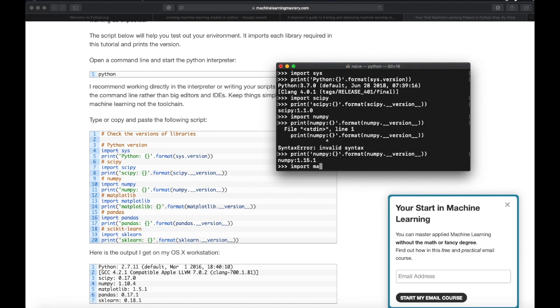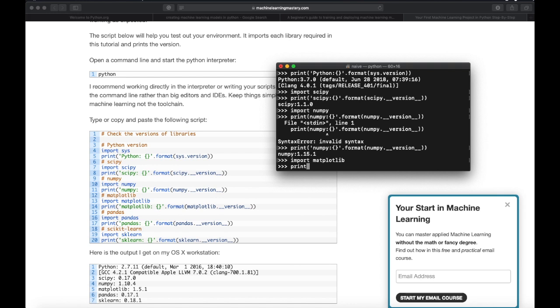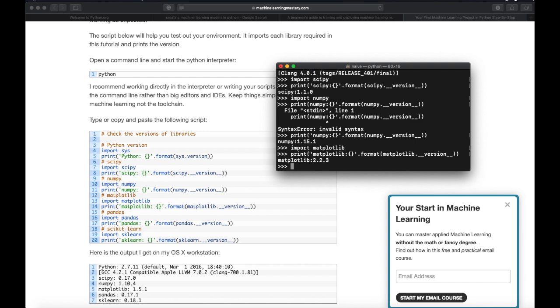Now let's check matplotlib. It's a plotting library, and we similarly print the version of matplotlib. Now, did I again forget the quotation mark? No, I shouldn't forget it. Dot __version__. So it's 2.2.3. Now let's check pandas.